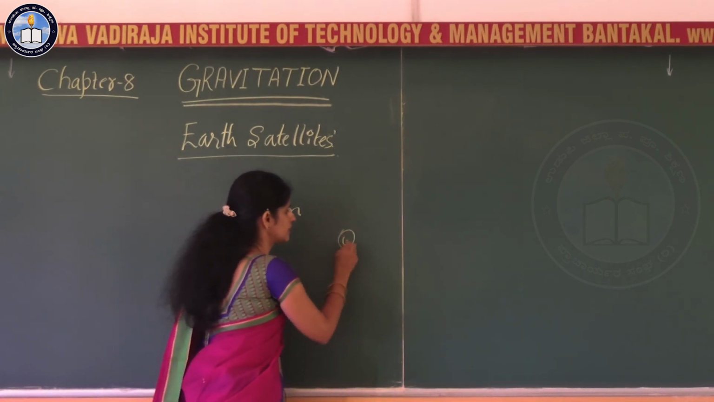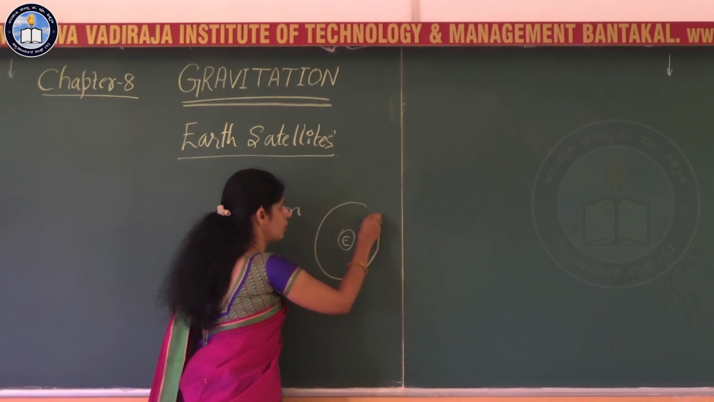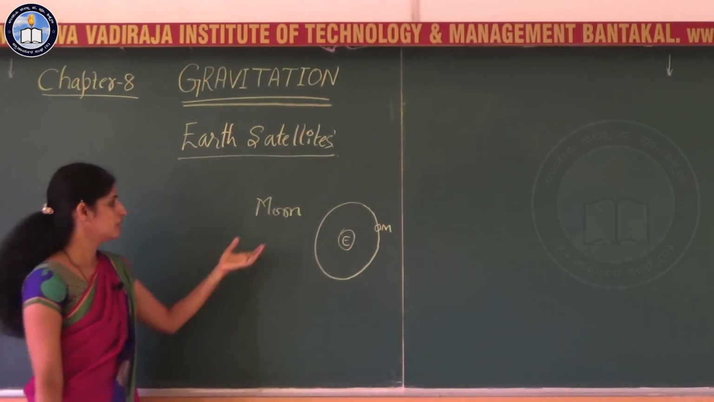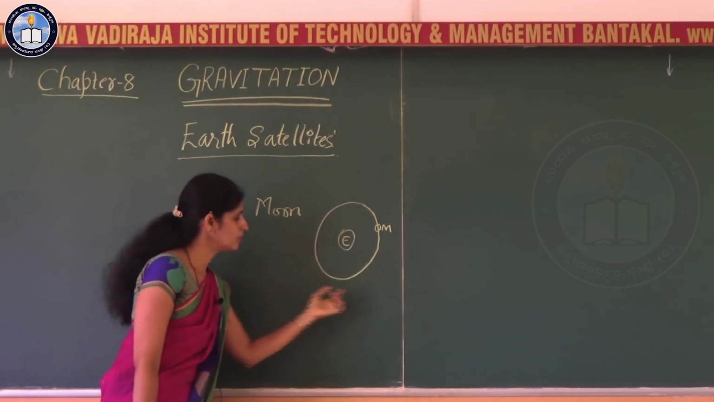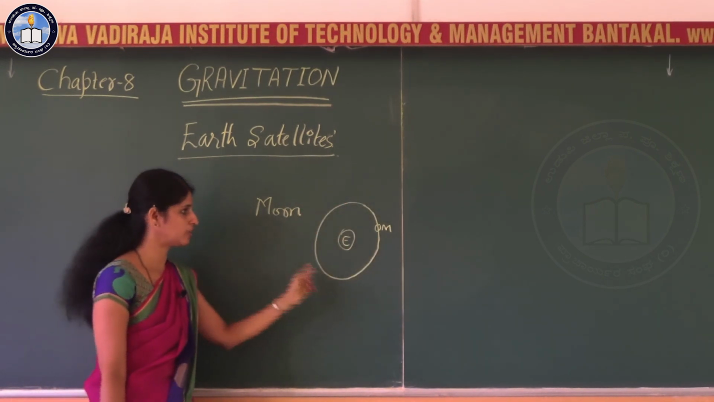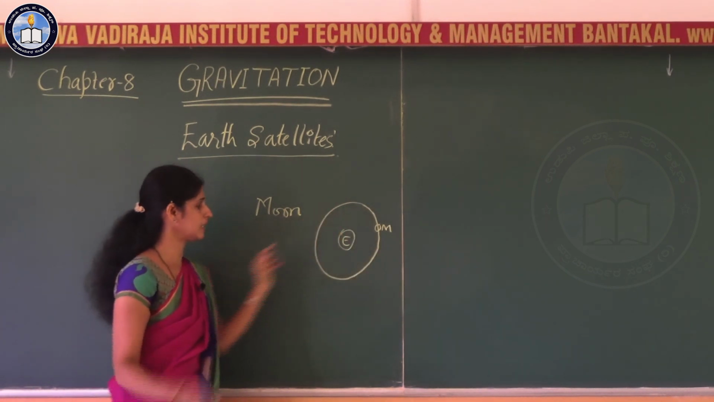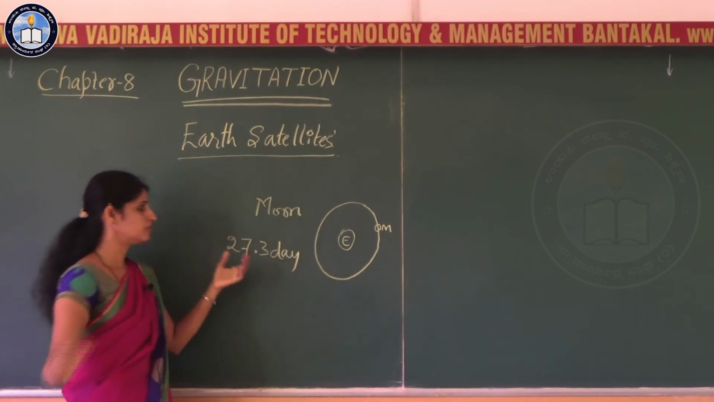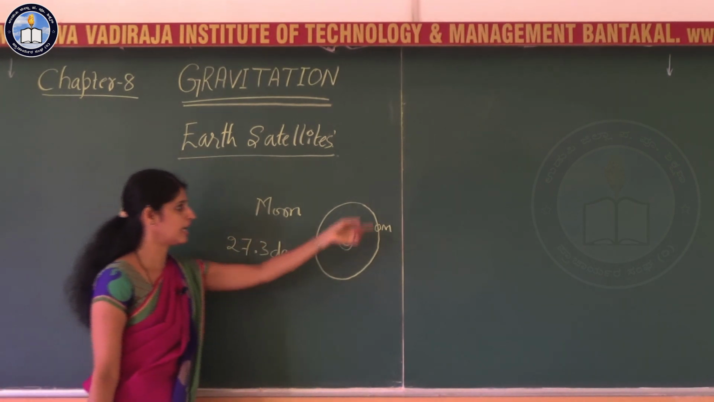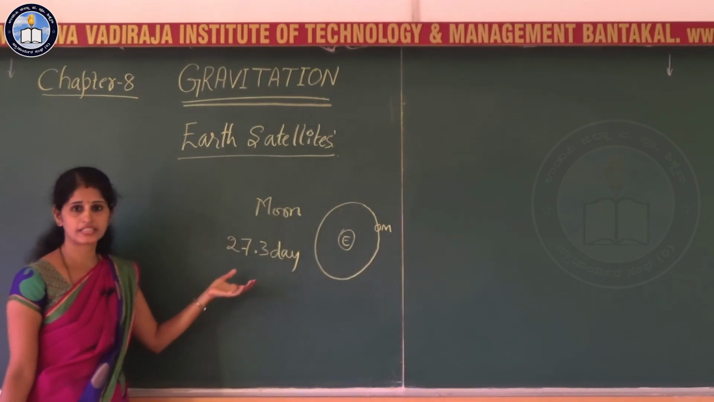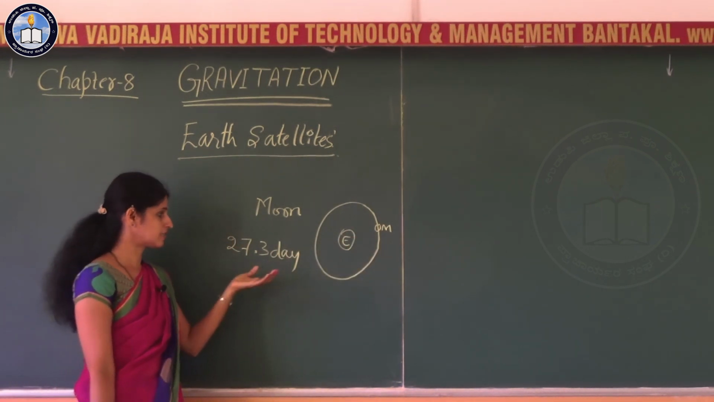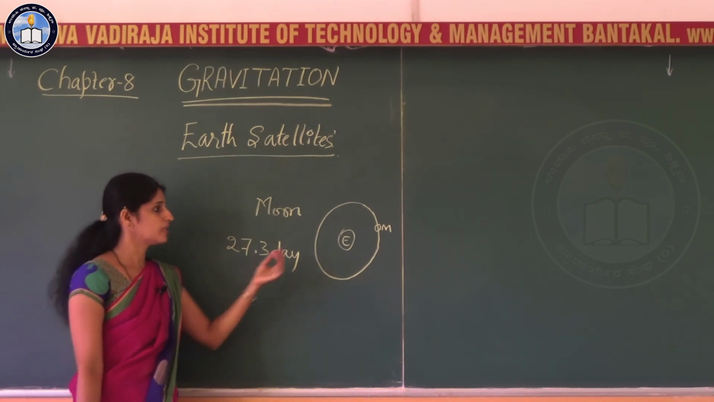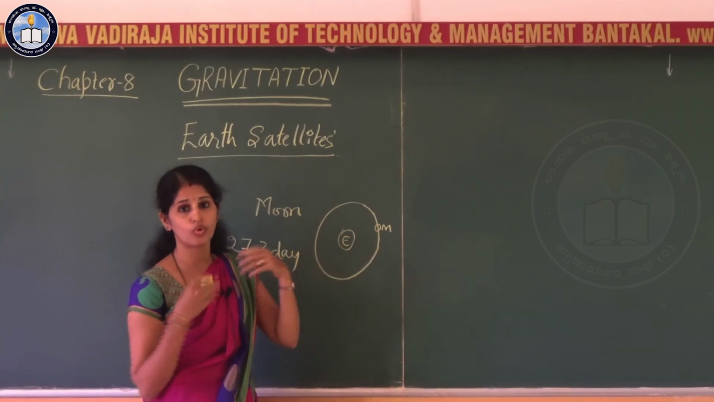If you consider this as the earth, moon revolves around the earth. The time period of moon, time period anta helidre time taken to complete one revolution around the earth, ಭೂಮಿಯ ಸುತ್ತ ಒಂದು ಸುತ್ತು ಬರಲಿಕ್ಕೆ 27.3 days ಬೇಕು ಮೂನಿಗೆ. So the time period of moon around the earth is 27.3 days. This period is approximately equal to the rotation of moon about its own axis.